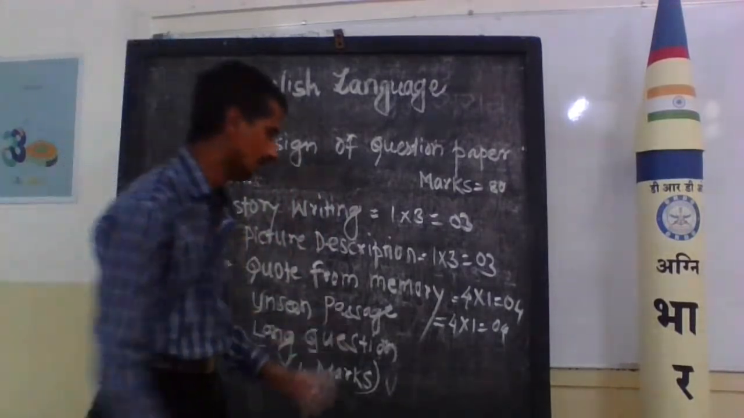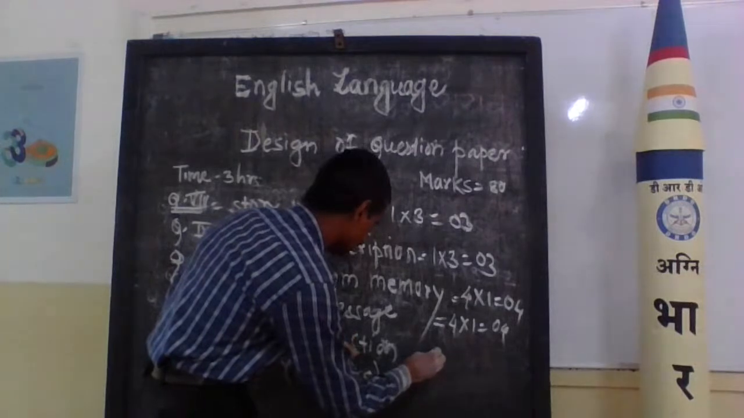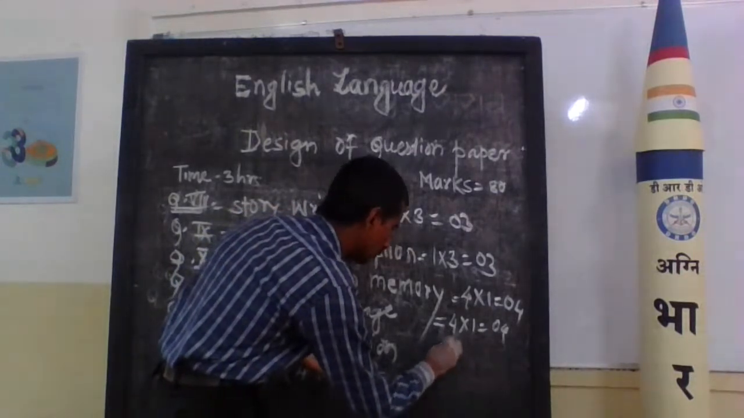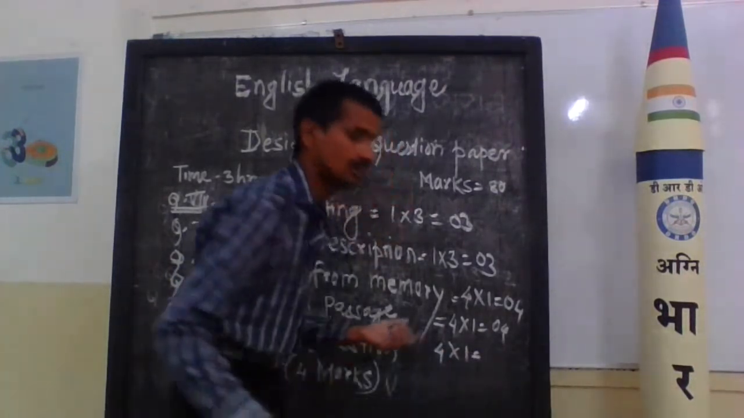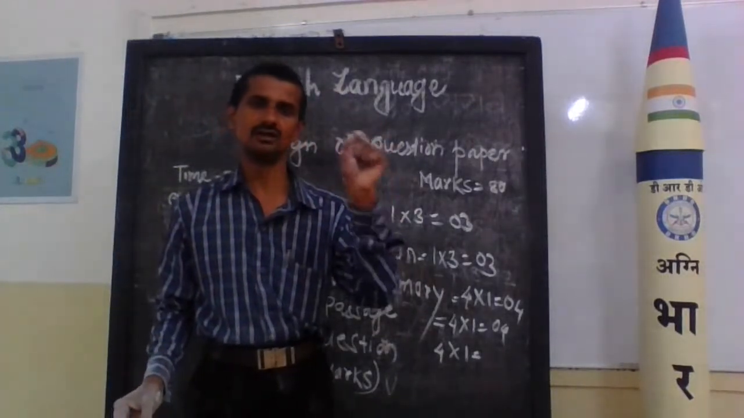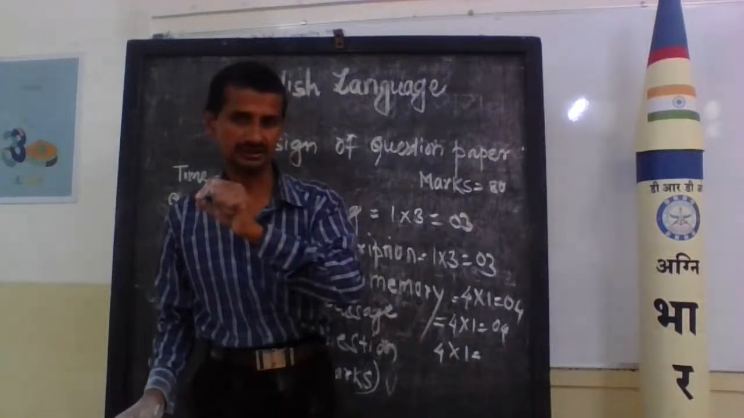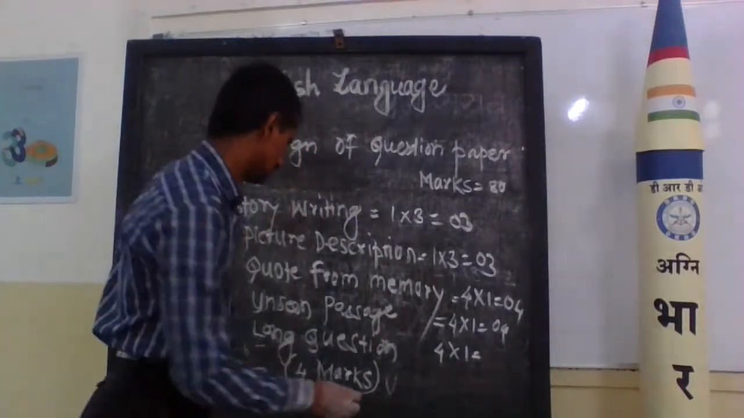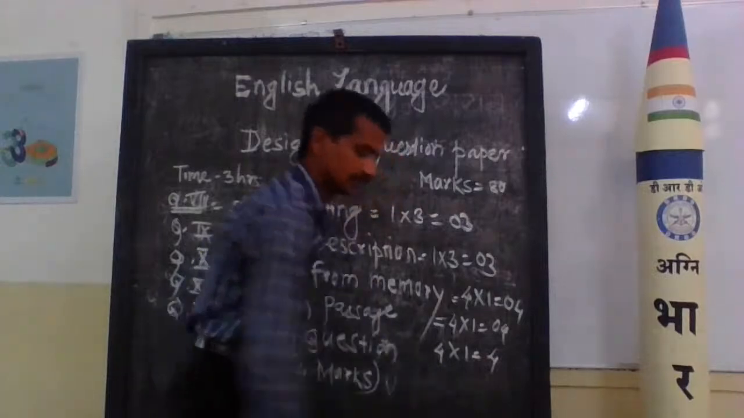Long question, only one question you can write, and the question will get 4 marks. 4 into 1, only one question. But in your exam, they will give 3 questions: A or B or C. 3 questions come in it, and here we will get 4 marks.